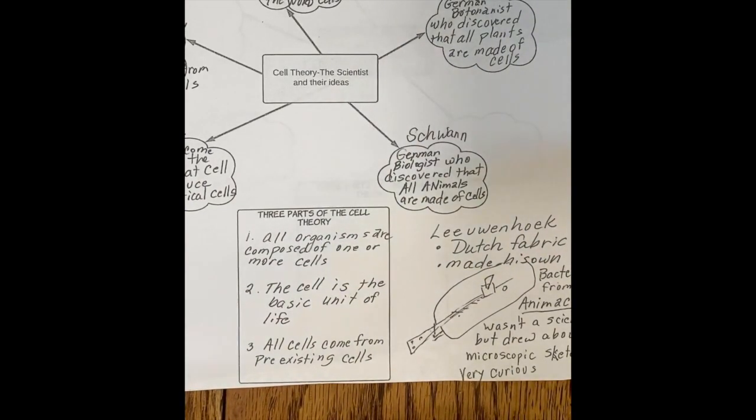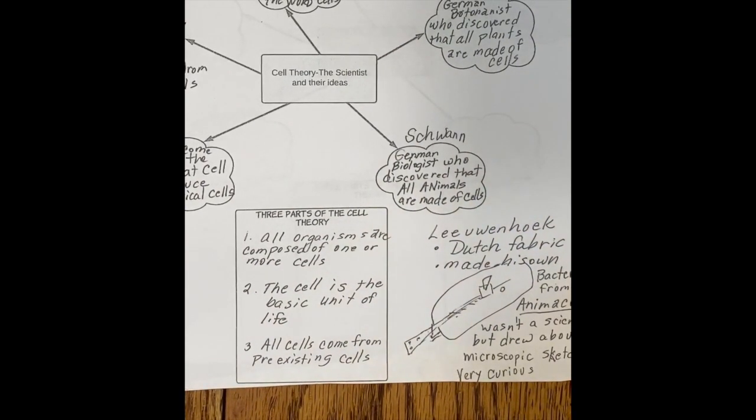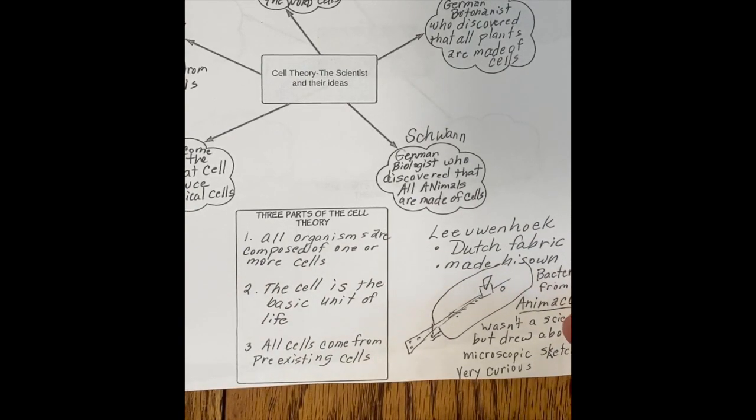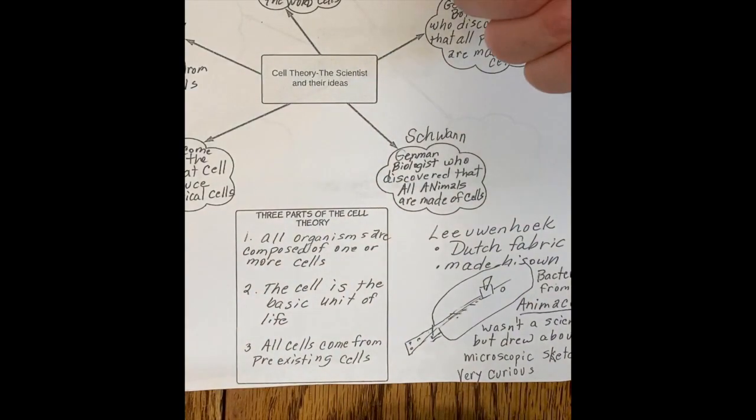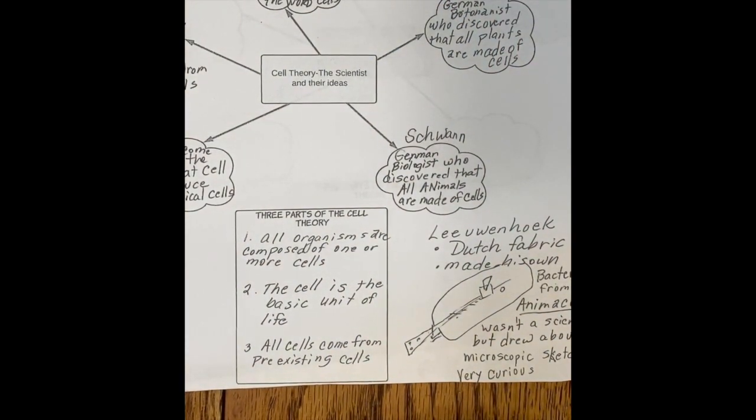As a matter of fact, you can see some of his sketches if you go online and look up Leeuwenhoek flea. He did lots of sketches, and the flea sketch is just magnificent. His detail was so good. But people would not respect him because he was not a scientist. So he sent some of his drawings to his friend Robert Hooke. Robert Hooke took a look at it and thought he might be onto something.